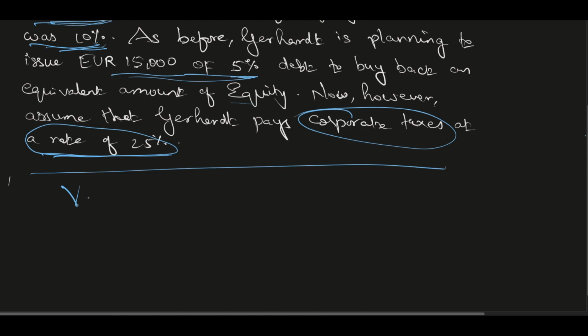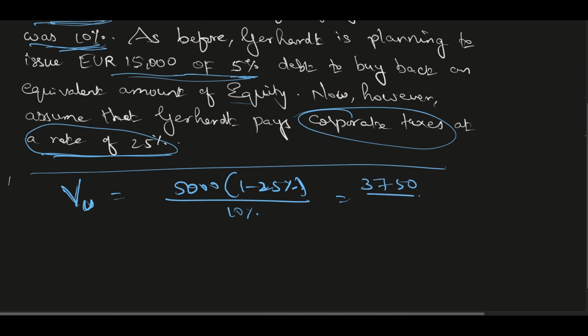Now let's say it is an unlevered firm. For an unlevered firm, how will it get impacted? 5,000 is the cash flow, but however we need to pay 25% tax. So 1 minus 25% will be left out, divided by 10%. When you calculate this, it comes to 3750 by 10%. That comes to 37,500.